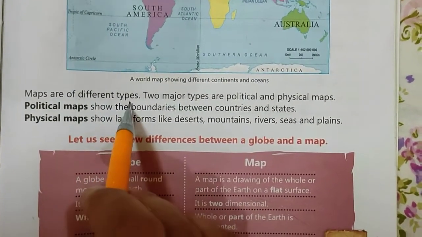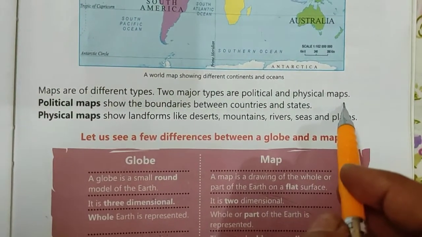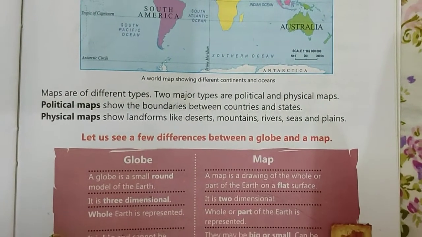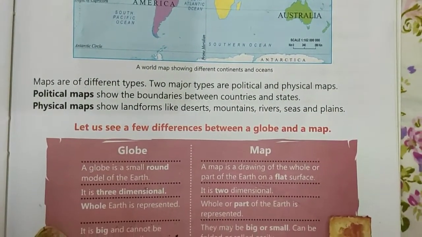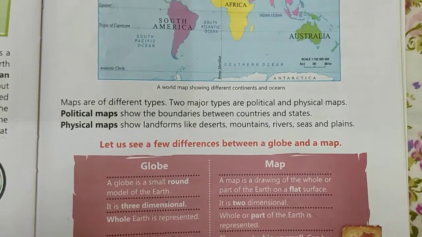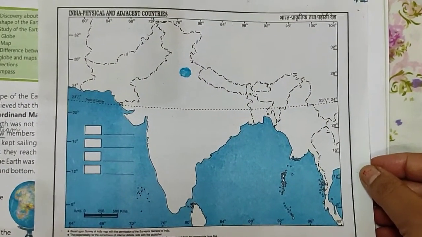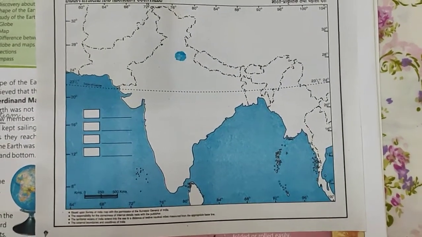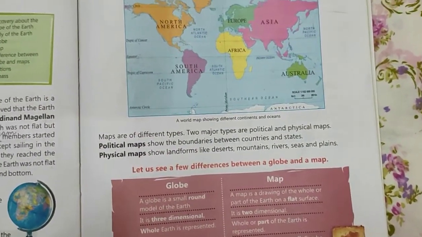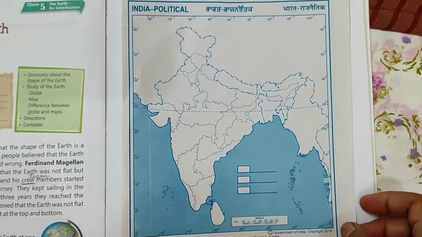Maps are of different types. Two major types are political and physical maps. Now children, maps are of only two types. They are political maps and physical maps. Like I will show you. See, this is a physical map of India. Now I will show you the political map. See, this is the political map of India.